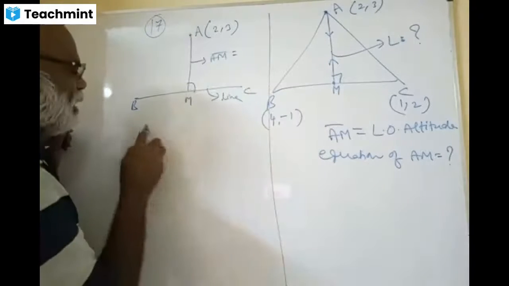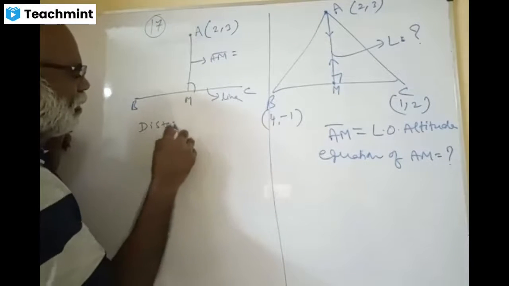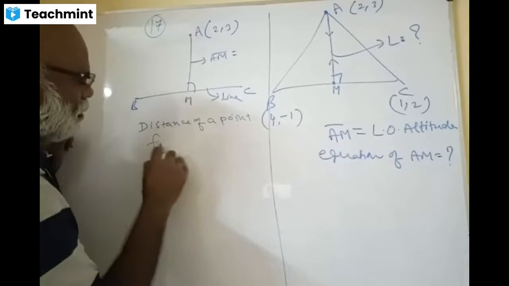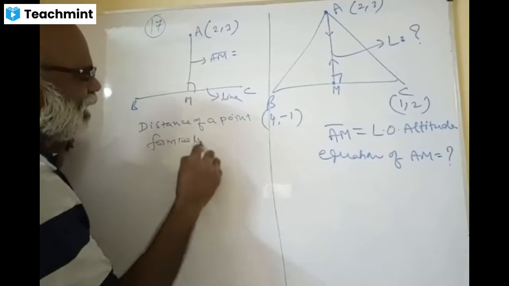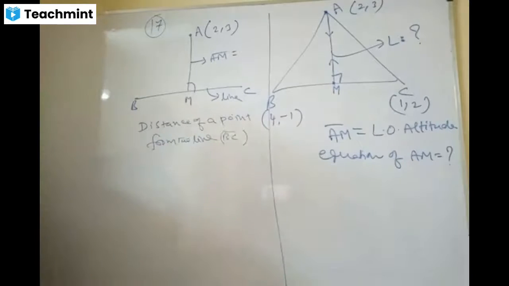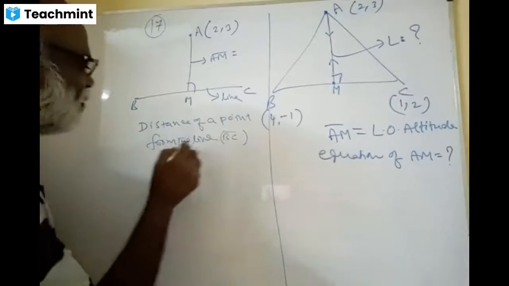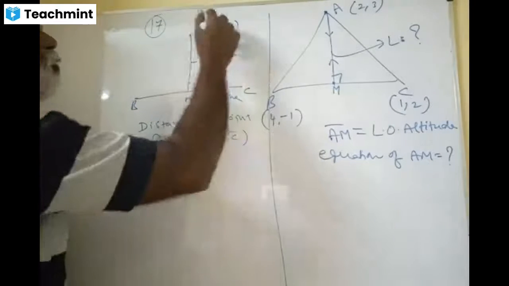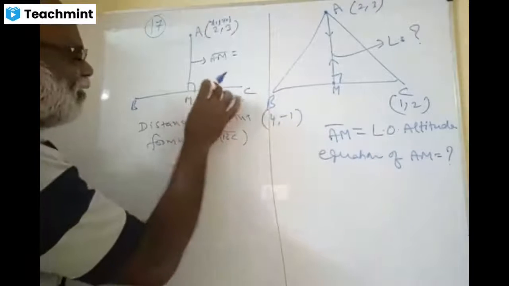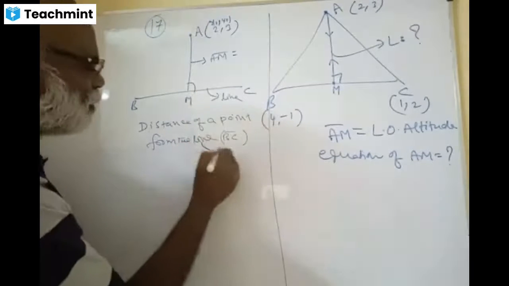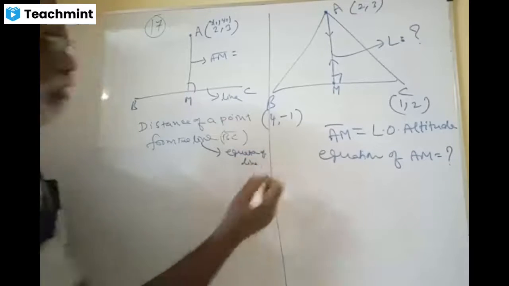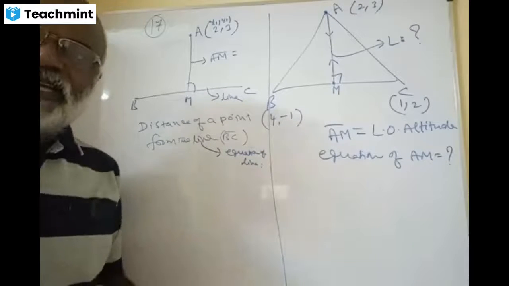We know the distance of a point from the line. Which line? BC, yes or no? The point from the line means what? You should know this point as (x1, y1), and you should know the equation of the line, correct? Line means, how do I say, through the equation I say it is a line.